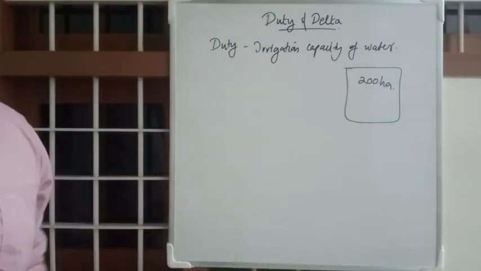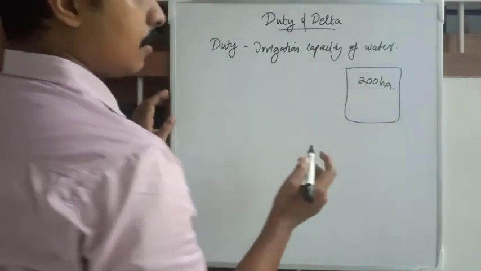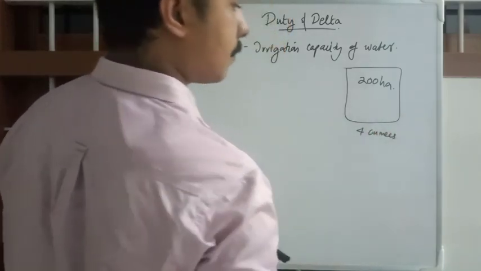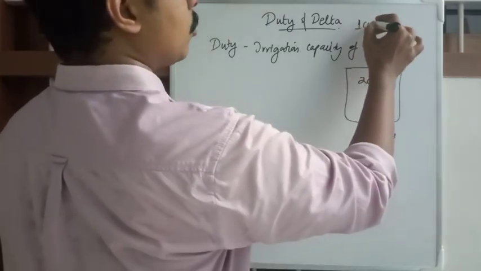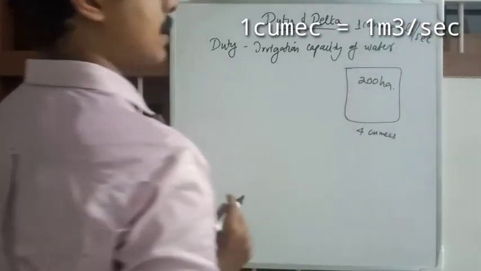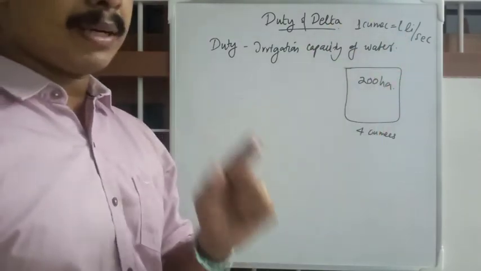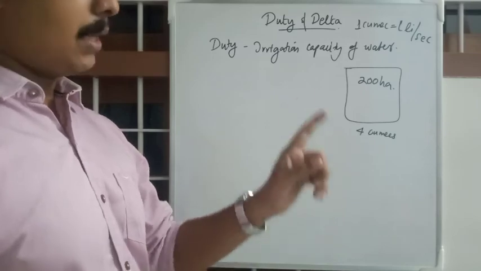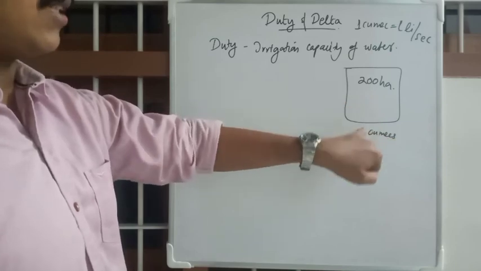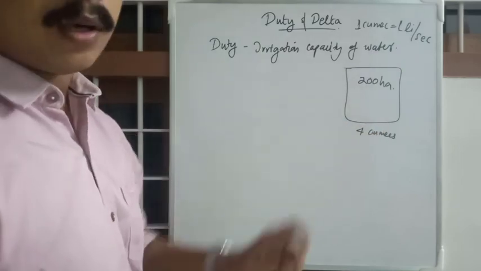200 hectares of land. In that 200 hectares we are supplying 4 cubics of water. So 1 cubic is equal to 1 liter per second. If you are supplying 1 liter per second, in each second you are supplying 1 liter, that rate of flow is known as 1 cubic. So for this 200 hectares of land we are supplying 4 liters of water per second, that is 4 cubics.